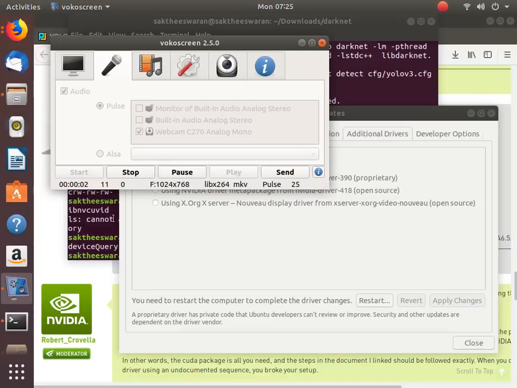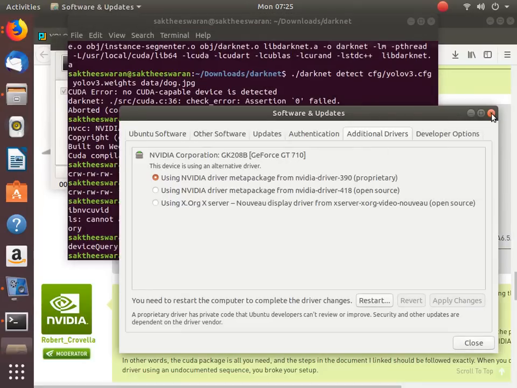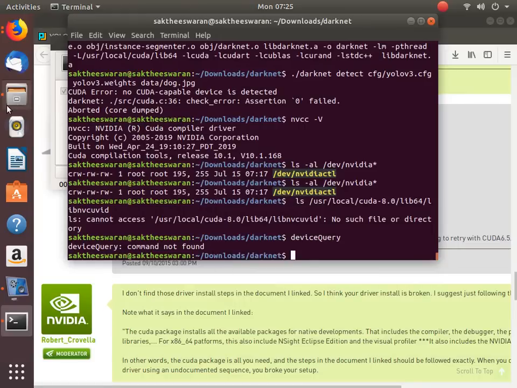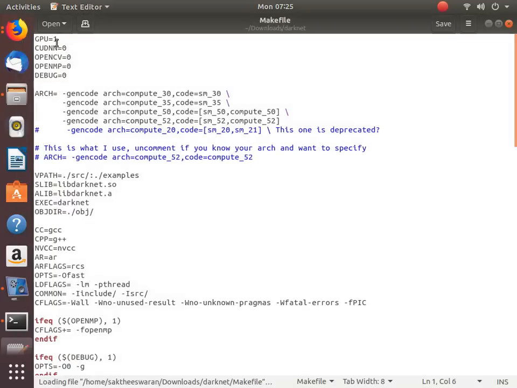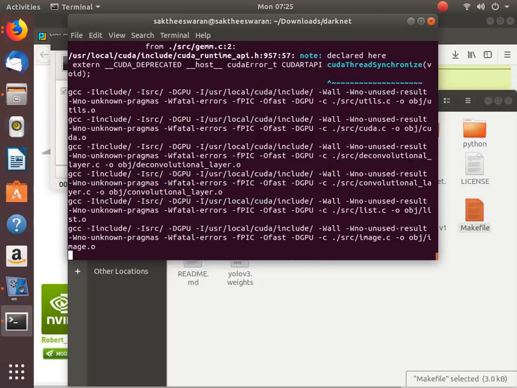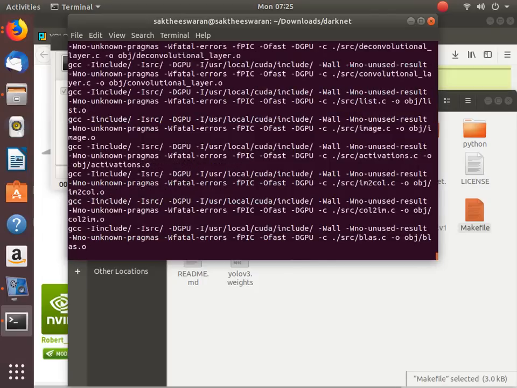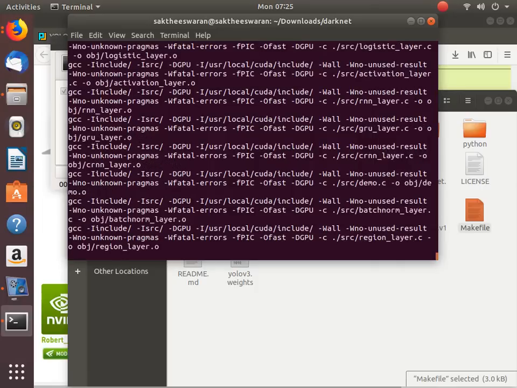Okay friends, the proprietary drivers have been set. So let's see whether this resolves the problem or not. Go to the makefile and reinitialize it, save it, close it, come here and make it. After that we have to test it. We have to choose the proprietary drivers that are really needed for this. So let's hope this works.